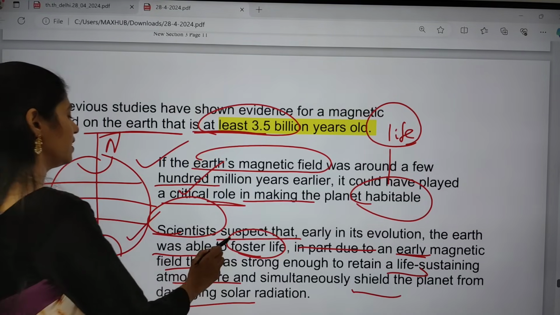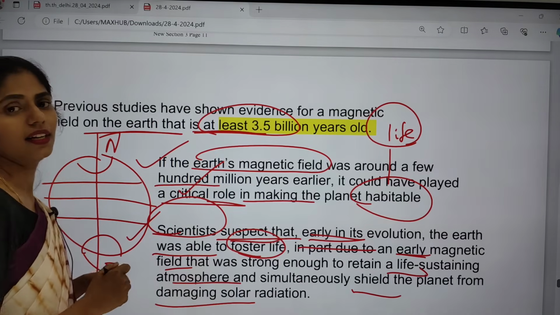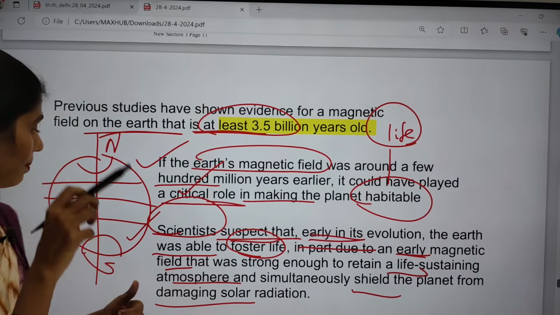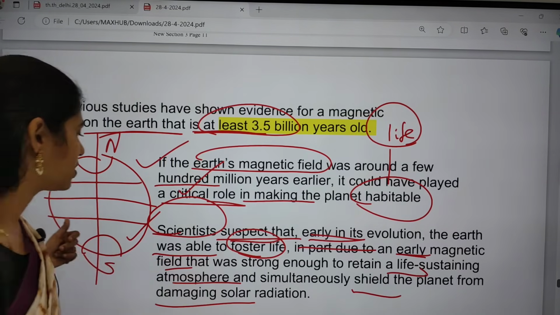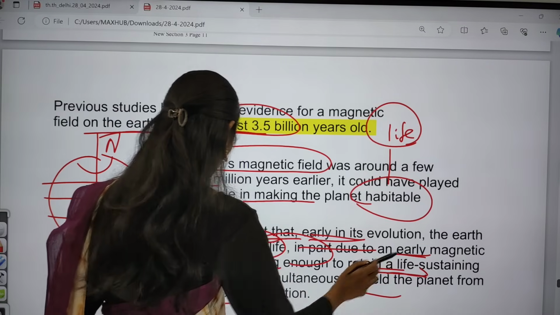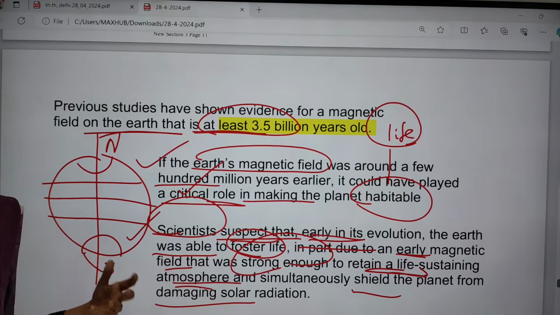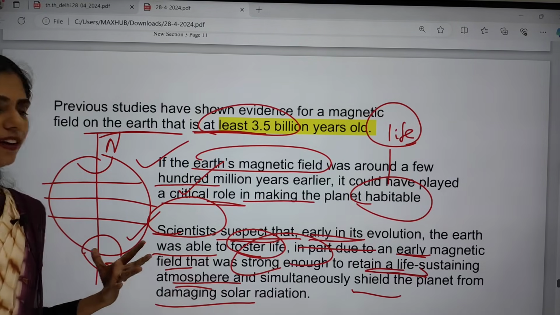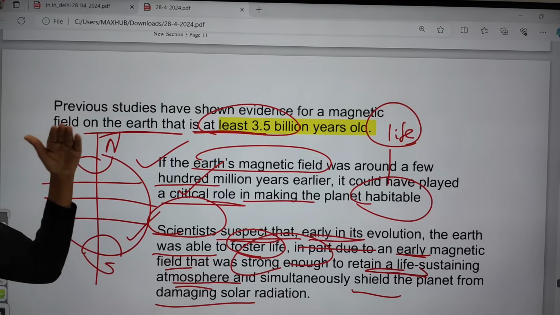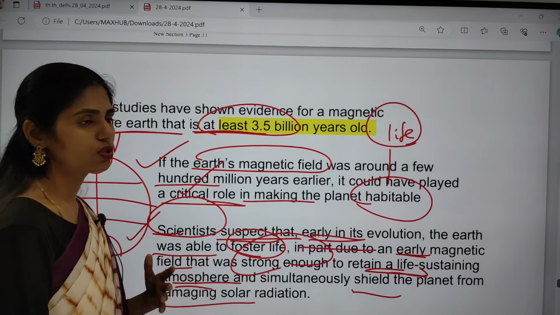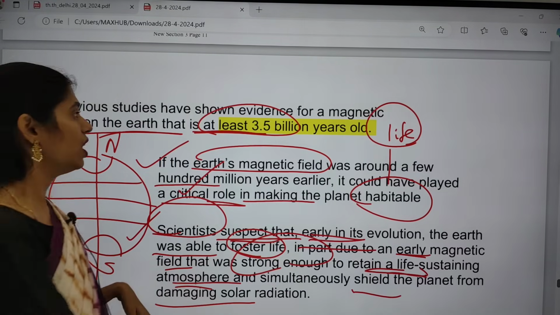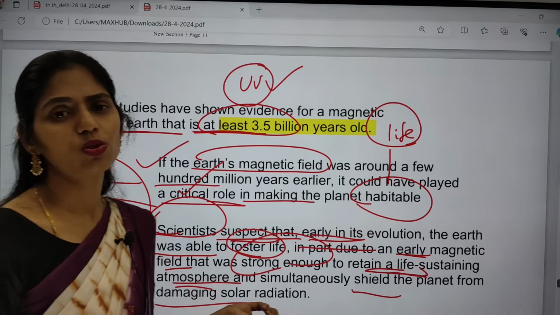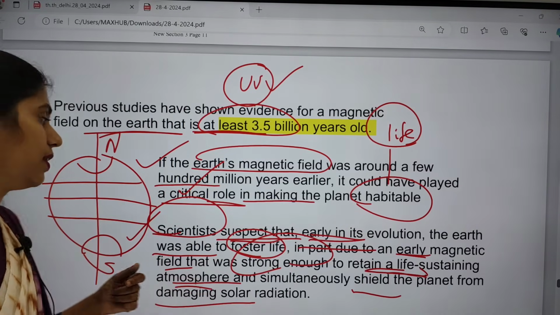Next, scientists suspect that early in its evolution, the Earth was able to foster life in part due to the early magnetic field, and this field was strong enough to retain the life-sustaining atmosphere. So the magnetic field is very helpful to hold the atmosphere, so that it helps avoid the damage from solar radiation, because in solar radiation we also get UV rays, which are very harmful. To save the planet from the solar radiation, this magnetic field is very important.